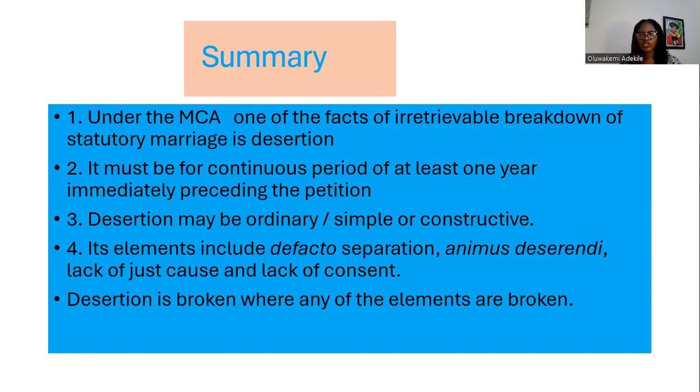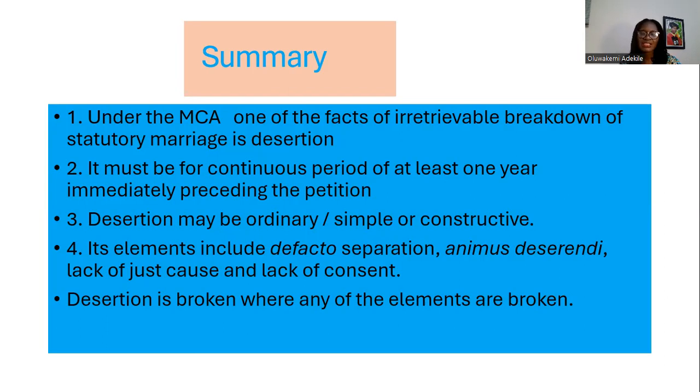This desertion must be for a continuous period of at least 1 year immediately preceding the presentation of the petition. The desertion may be ordinary desertion, where the person physically moves out of the house without just cause, without the consent of the other party, and with an intention to bring cohabitation permanently to an end, to end the marriage.